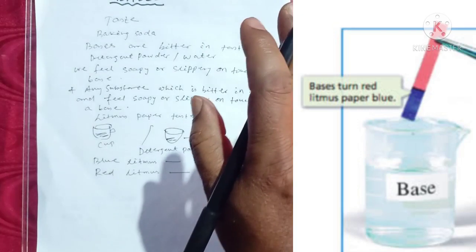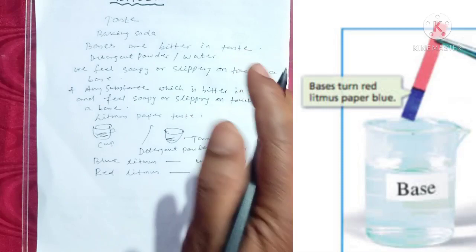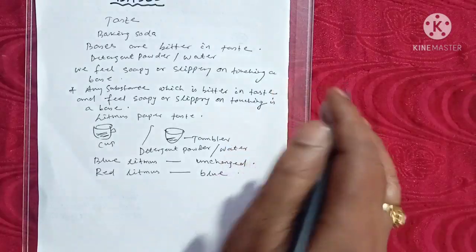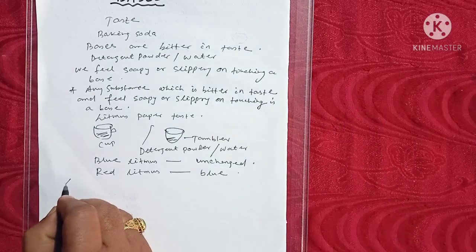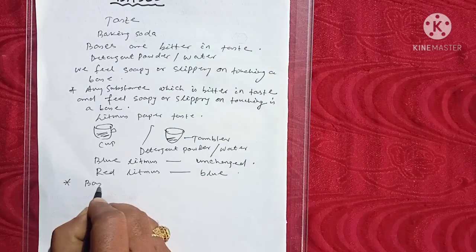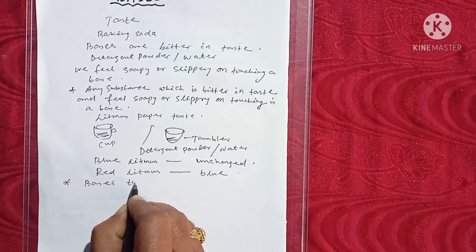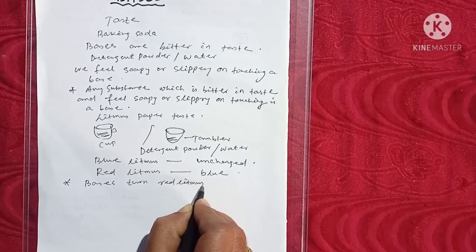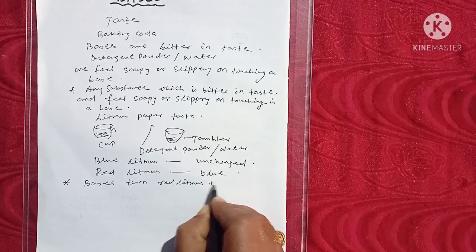So what may you conclude here? Bases turn red litmus paper blue.